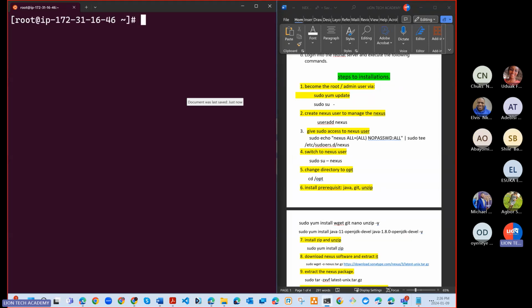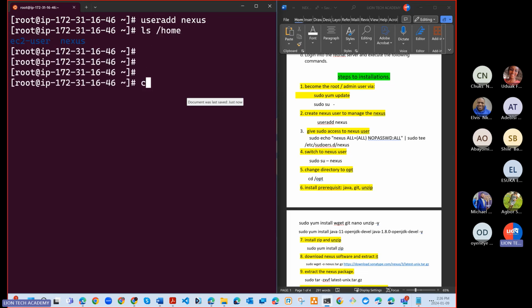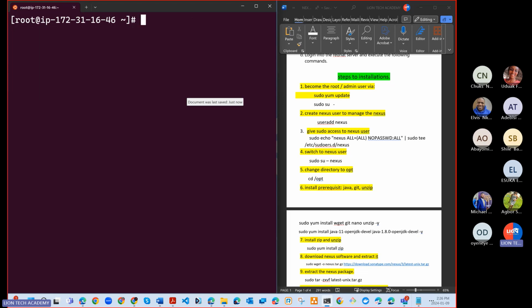Now that I'm root, do I still need to run sudo to add a user? The answer is no. Why? Because I am already the admin. So now we can what? We can run useradd, okay, Nexus. Okay, ls home. We have Nexus as a user.